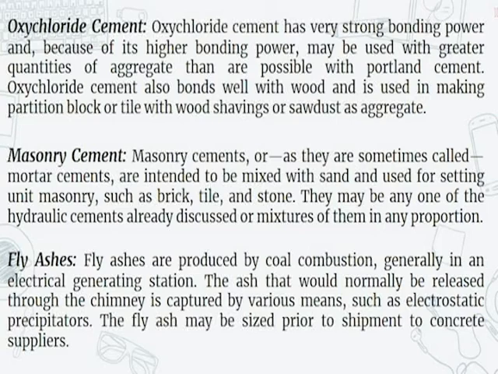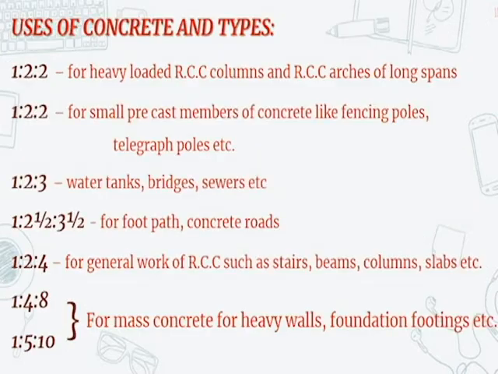Next is fly ashes. Fly ashes are produced by coal combustion. Generally, in an electrical generating station, the ash that would normally be released through the chimney is captured by various means, such as electrostatic precipitators. The fly ash may be sized prior to shipment to concrete suppliers. So this is the uses of concretes and types.